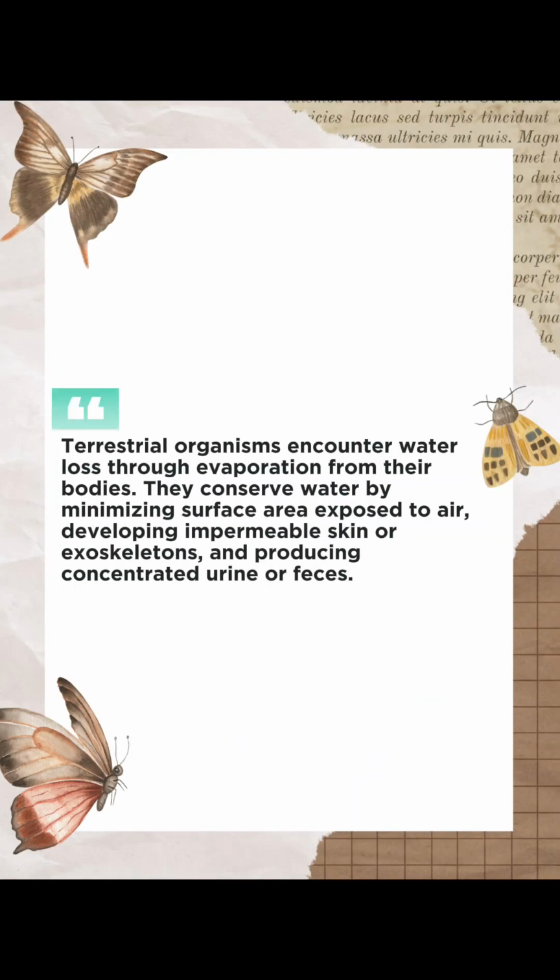Terrestrial organisms encounter water loss through evaporation from their bodies. They conserve water by minimizing surface area exposed to air, developing impermeable skin or exoskeletons, and producing concentrated urine or feces.